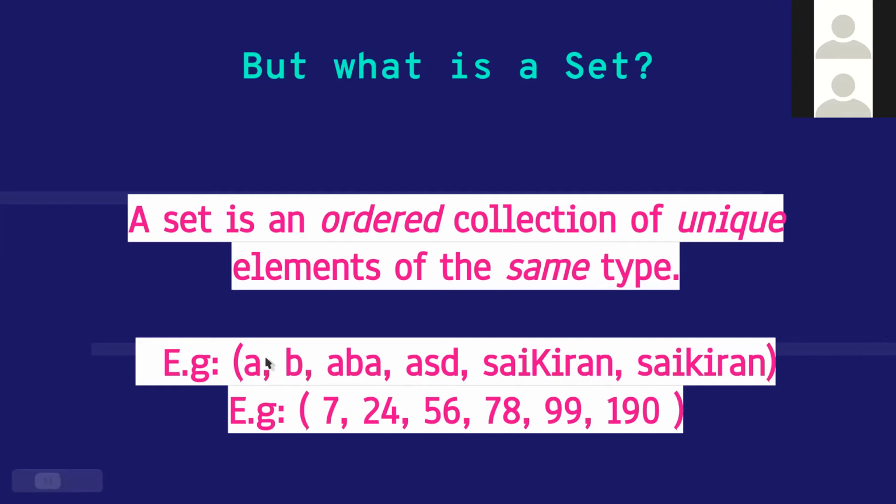Look at these examples. This is a set of strings, and each string is different in this set, and this is another set below. Each number is unique, right? And all of them are ordered. So this is what sets are: ordered collections of unique elements.